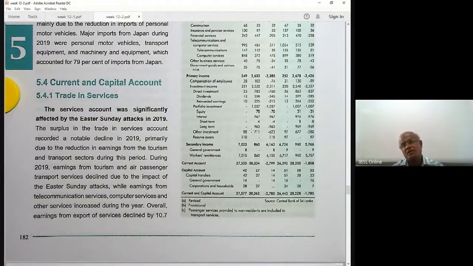Or if they start buying treasury bonds or treasury bills, you have the capital earnings, interest earnings earned, dividend earned. So these are different classifications: interest earned, dividends earned, coming to this primary income account. Capital is going to the other account, the capital account, we will discuss later. Only current flow, current account, current transactions and interest earned are entered here.